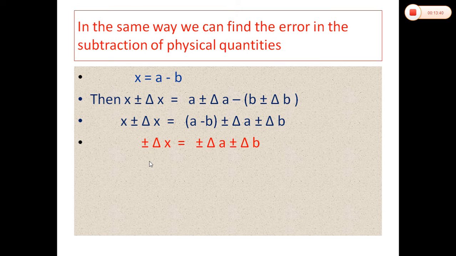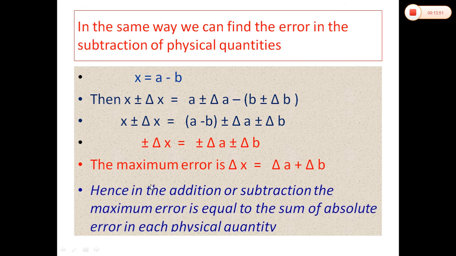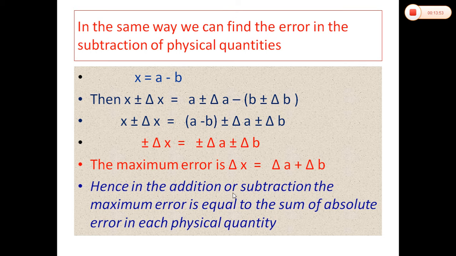In this way, students, the maximum possible error in the difference of two physical quantities is also delta A plus delta B, which means in addition or subtraction the maximum error is equal to the sum of absolute error in each physical quantity. So either we add or subtract two physical quantities, the maximum possible error in both cases will be equal to the sum of absolute error in each physical quantity.